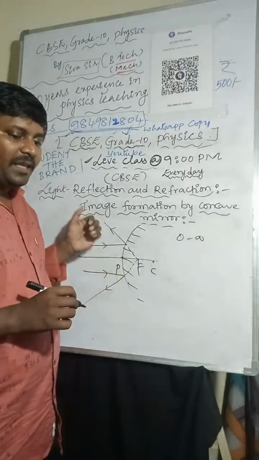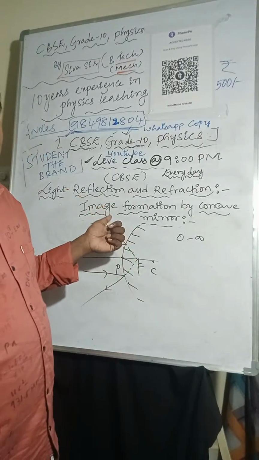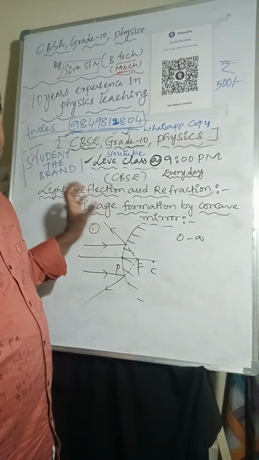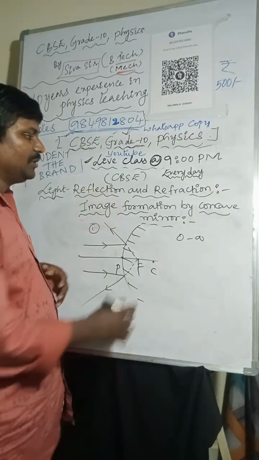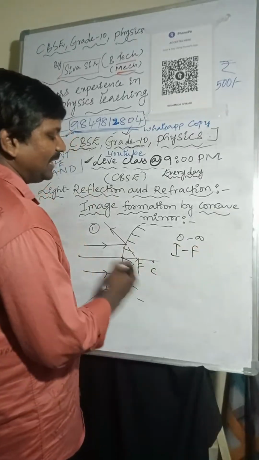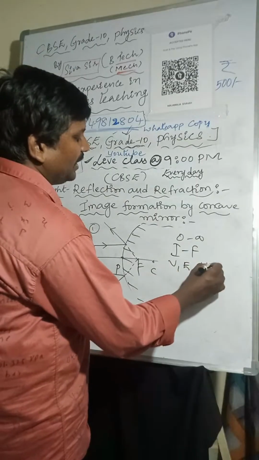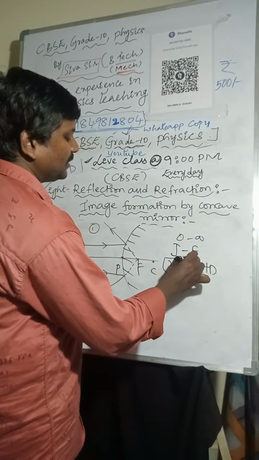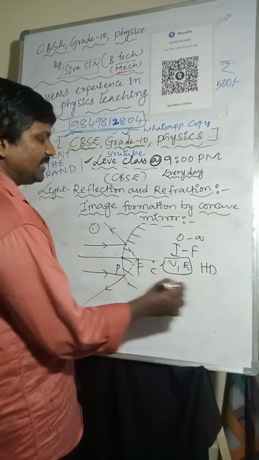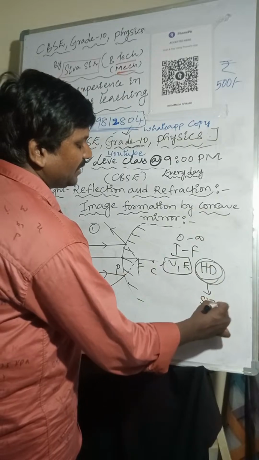As I said, extending the reflected light rays makes the virtual image. So for an object at infinity, the image will form at the focus. The nature of the image is virtual and erect, and the size is highly diminished. Virtual erect is the nature, and highly diminished is the size of the image.